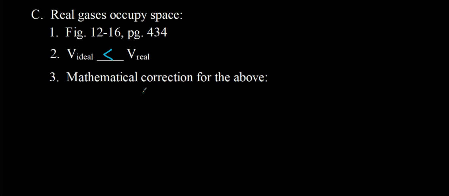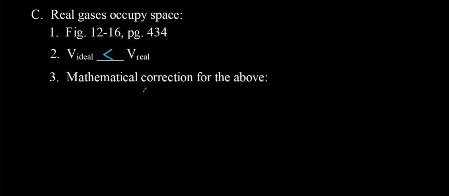Think of it this way: think of the distance between the particles of an ideal and real gas being constant, let's say, at some temperature and pressure. Because the particles of a real gas occupy space, then to be the same distance apart from one another compared to an ideal gas, they're going to have to overall occupy a larger volume. So just know that the volume of a real gas is greater than the volume of an ideal gas.